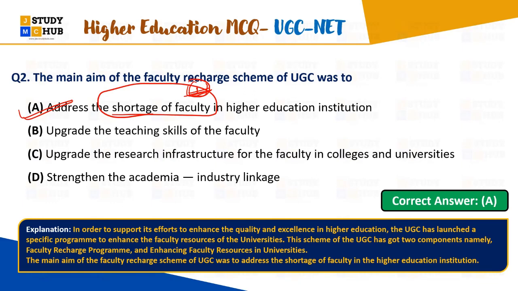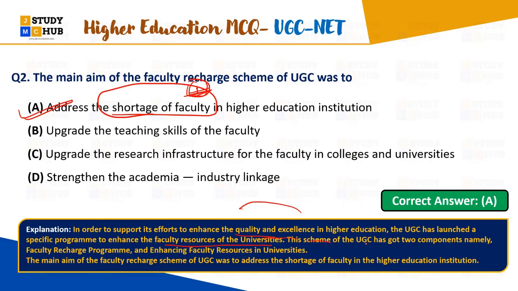So you would look in the explanations what it's about: in order to support its effort to enhance the quality and excellence in higher education, the UGC has launched a specific program to enhance the faculty resources of the universities, right? तो स्कीम जो लॉन्च किया यूजीसी ने, उससे क्या होगा, हमारी यूनिवर्सिटी की फैकल्टी रिसोर्सेज एनहांस होगी, राइट, और हमारी हायर एजुकेशन में क्वालिटी एंड एक्सीलेंस एनहांस होगा.